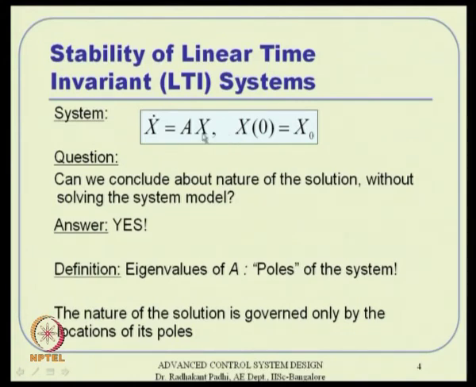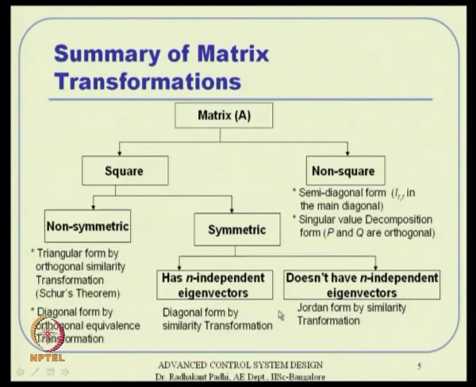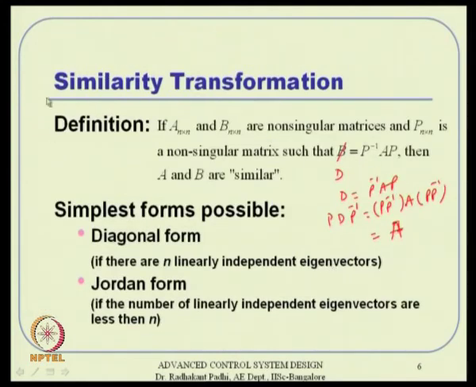We are asking, can we infer the nature of the solution without actually solving it, and the answer turns out to be yes, it is all given by the eigenvalues of the A matrix. Whether it can be diagonalized or not does not matter, only the eigenvalue location matters.